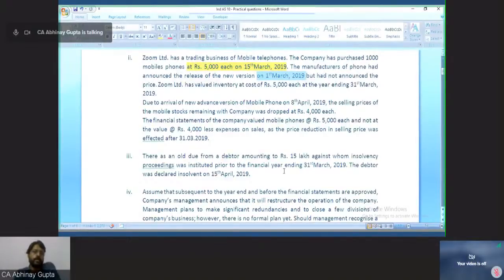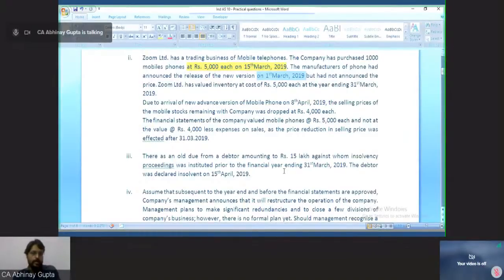So on 15th March, while making the purchase, I purchased some model, but an announcement had already been made prior to that date that a new version had been released, but the price was not announced for the new version by that time.